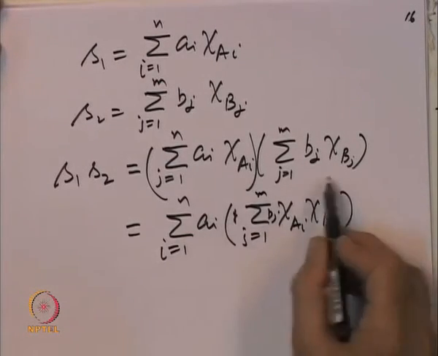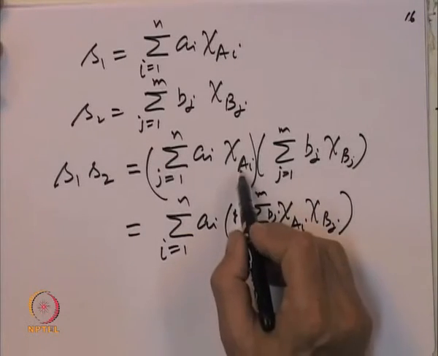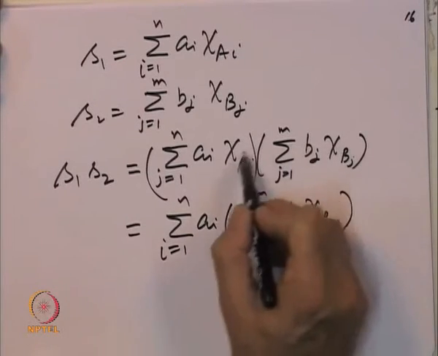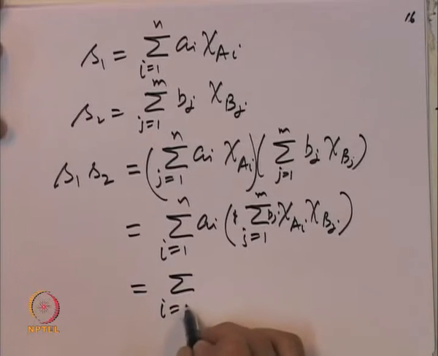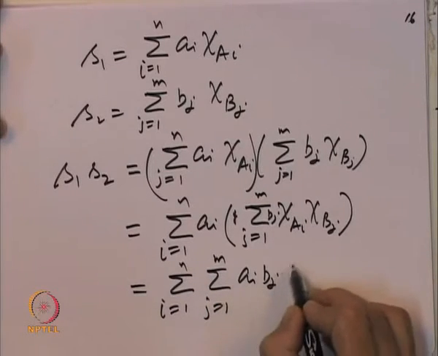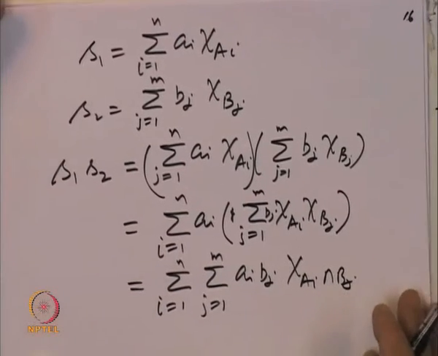Anyway, we need not have done that much. We could have just said that chi, the indicator function of A I, times S 2, each one of them is simple. So, anyway, this can be written as summation over I 1 to n, summation over j equal to 1 to m, A I b j chi of A I intersection b j.